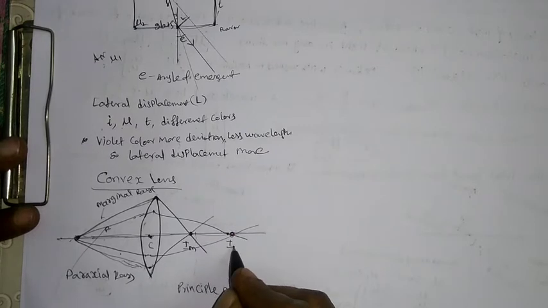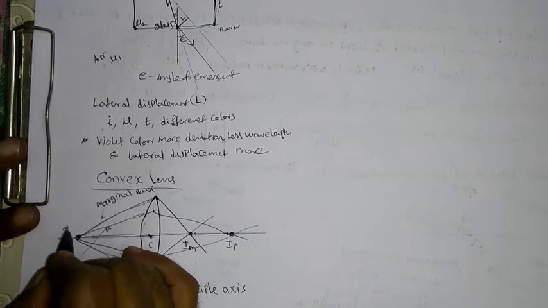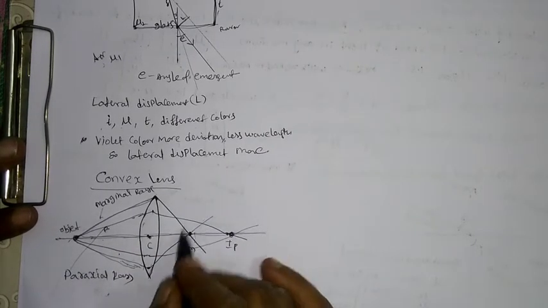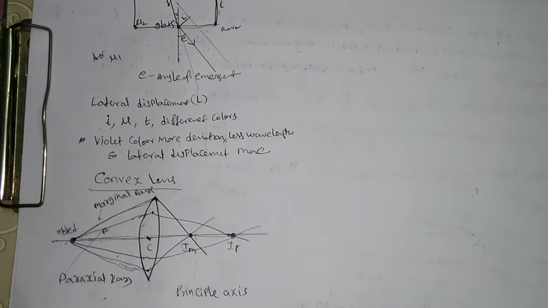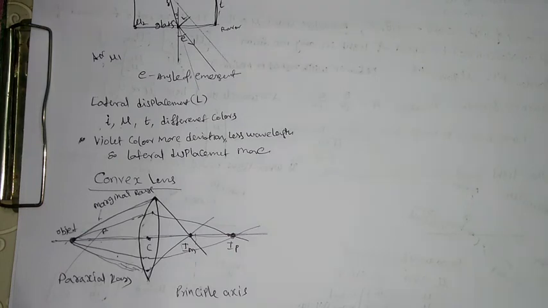This is due to the paraxial rays. So overall, for this object, the image is formed in between marginal and paraxial rays. This is the basic concept of the convex lens. Later, we can discuss some rules for the formation of the image in the case of a convex lens.